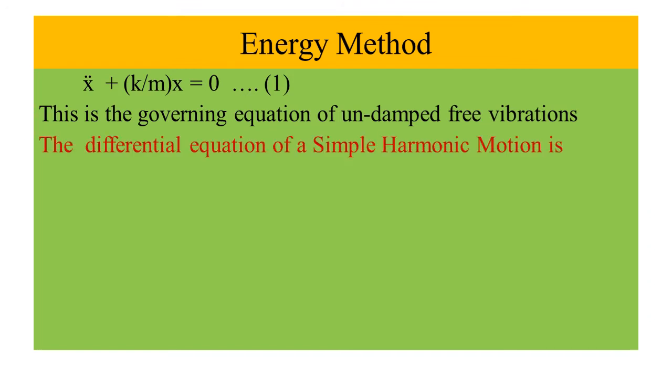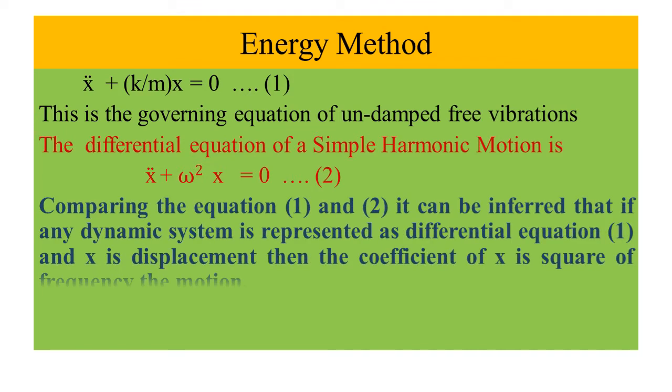The differential equation of a simple harmonic motion is x double dot plus omega square x equal to 0. This is equation 2. Comparing equations 1 and 2, it can be inferred that if any dynamic system is represented as differential equation 1 and x is displacement, then the coefficient of x is square of the frequency of the motion. It implies omega equal to root over k by m.